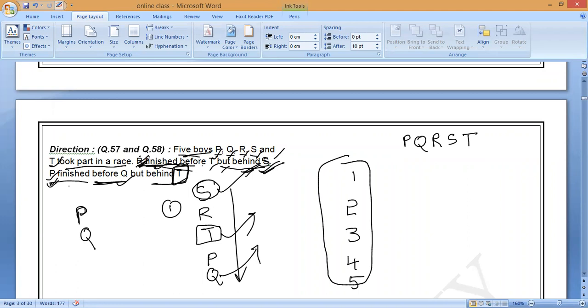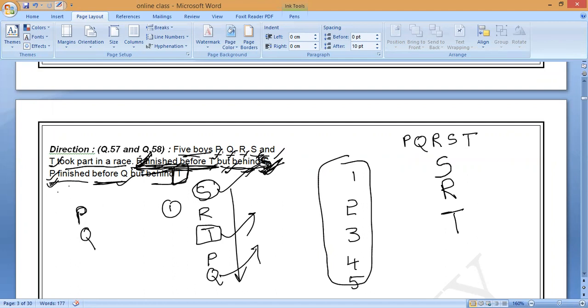First, R finished before T. Who is first? R only. Next, R finished before T but behind S. R is behind S. Who is first in R and S? R finished behind S. Who is in first? Who is leading? S.